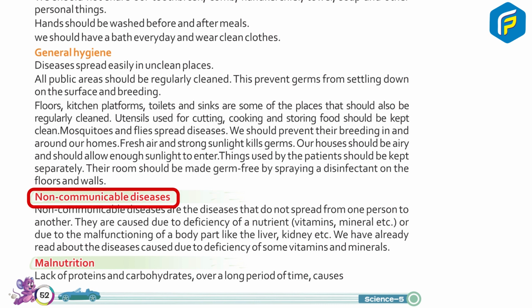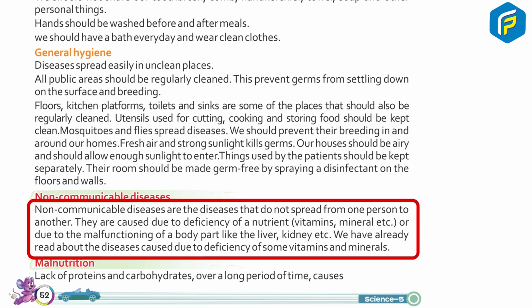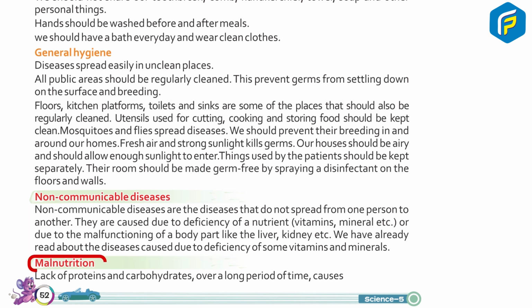Non-communicable diseases. Non-communicable diseases are the diseases that do not spread from one person to another. They are caused by deficiency of nutrients, vitamins, minerals, etc., or due to the malfunctioning of a body part like liver, kidney, etc. We have already read about the diseases caused due to deficiency of some vitamins and minerals. Malnutrition.